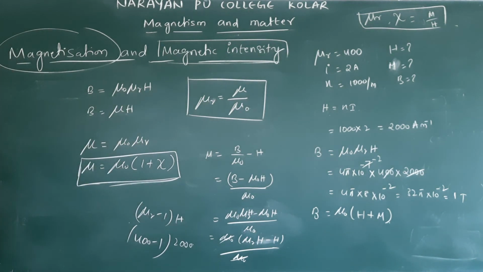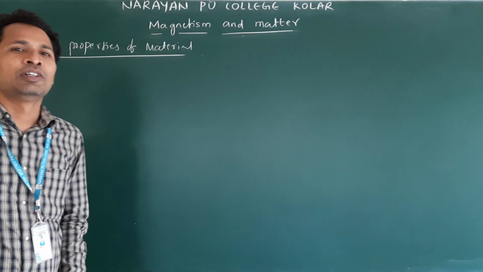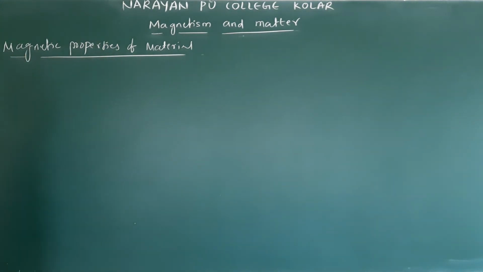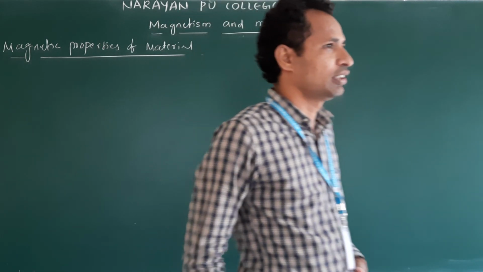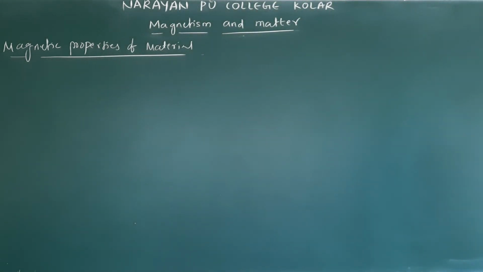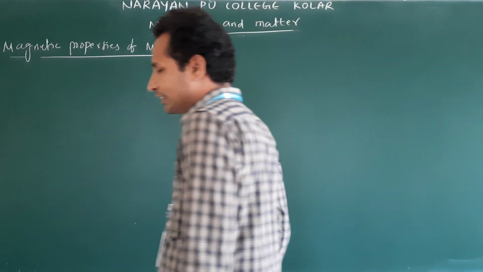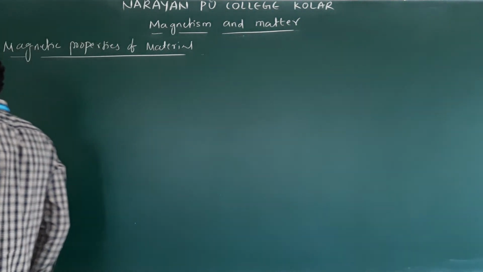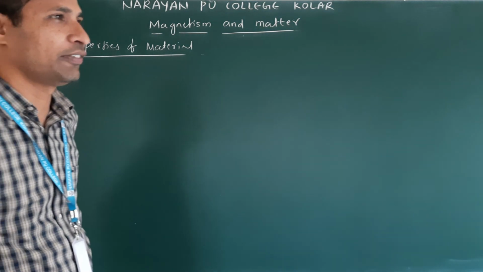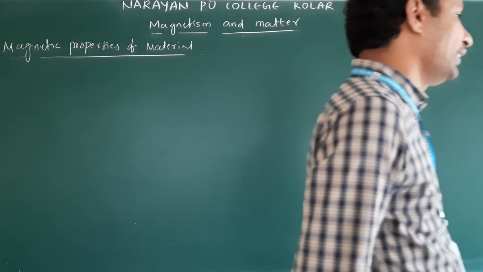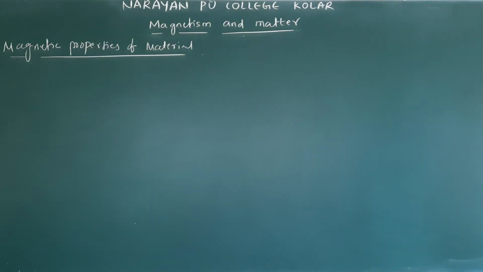Next, magnetic properties of material. The next discussion is magnetic properties of materials. This we do expect for 5 marks, without derivation, only points. Based on susceptibility values, related to permeability values, we will decide which materials are magnetic and which are not.